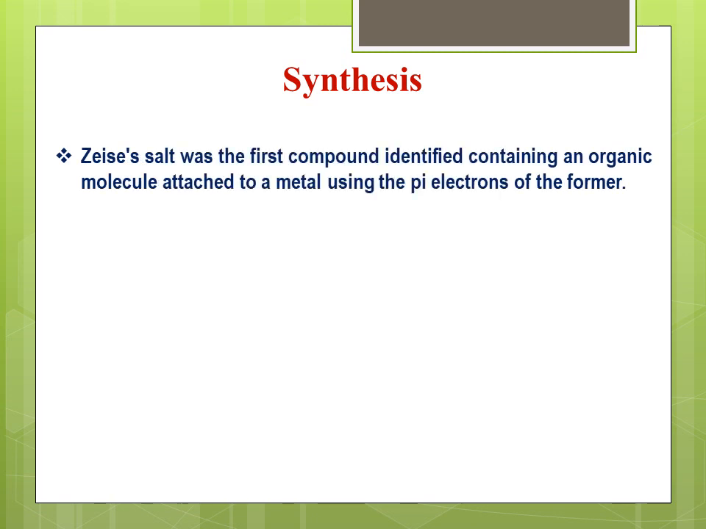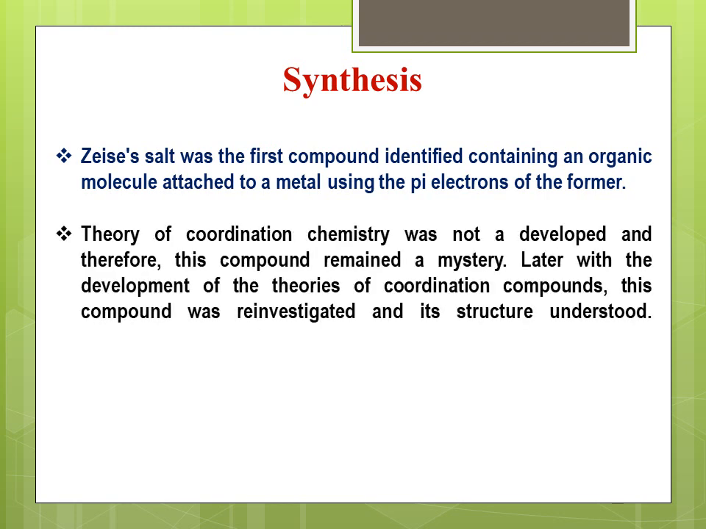Zeise's salt was the first compound identified containing an organic molecule attached to a metal using the pi electrons of the former. So in this salt, platinum is attached to the ethylene molecule containing a pi bond. During Zeise's period, the theory of coordination chemistry was not developed, and therefore this compound remained a mystery. Later, with the development of theories of coordination compounds, this compound was re-investigated and its structure was understood.